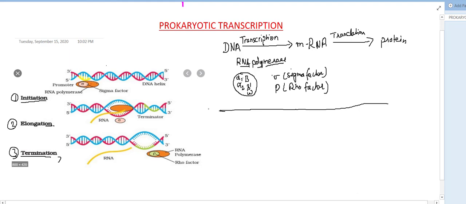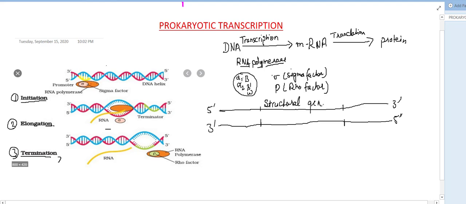This is the 5 to 3 prime strand, and this is the other strand, which will be antiparallel, and this is the 3 prime to 5 prime strand. This is the structural gene which needs to be transcribed.